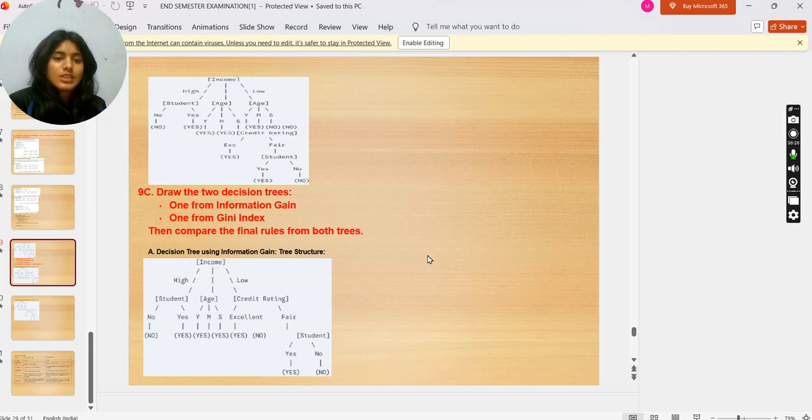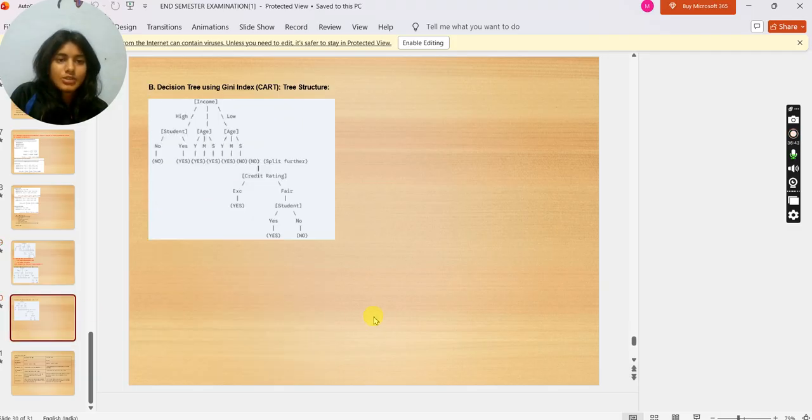Draw the two decision trees, one from information gain, one from Gini index. Then compare the final rules from both trees. This is the decision tree using information gain, tree structure, and this is the decision tree using Gini index.